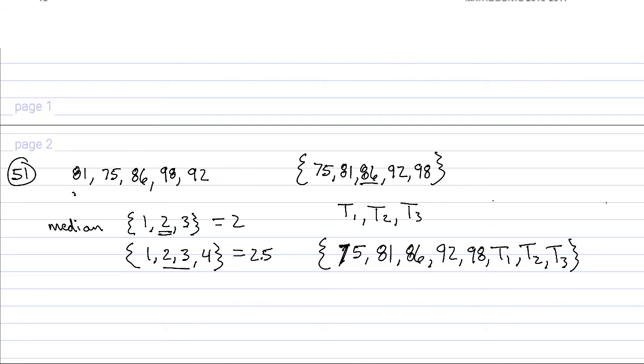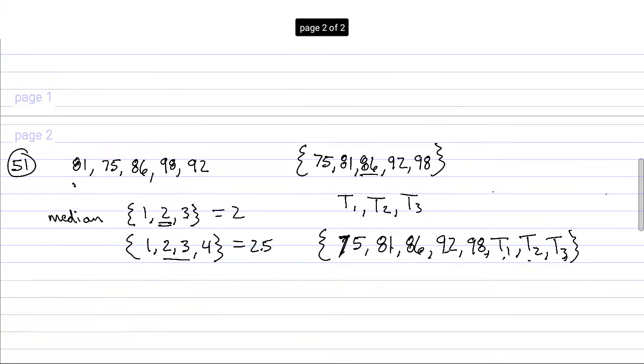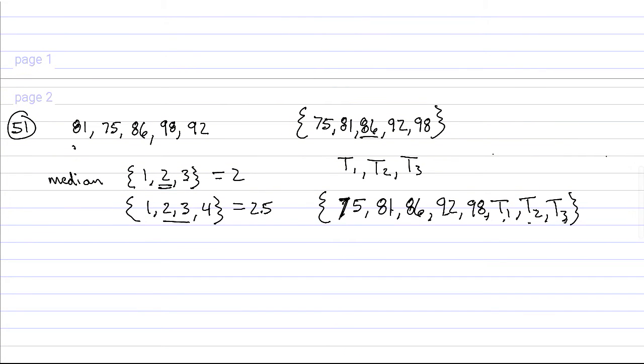So we've got this set, and there's 1, 2, 3, 4, 5, 6, 7, 8 members in it, right? So it's going to be the 4th and 5th element of this set that will define the median.